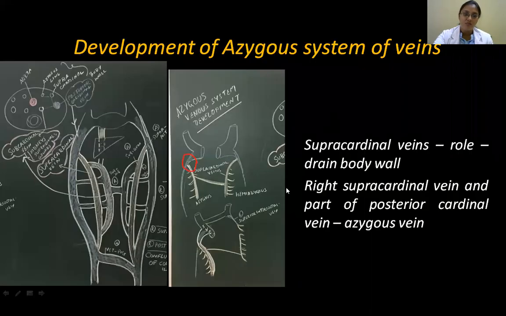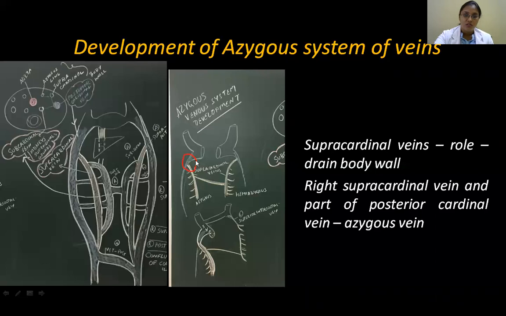Then coming to azygous system of veins. So azygous system of veins normally drains what? Your body wall. So you've got azygous system on your right side and on the left the hemiazygous, accessory hemiazygous. So this comes from your supracardinal veins, because I told you supracardinal ones are the ones which are draining from your body wall, all the intercostal veins coming to it. So here, all the blood to this, here you can see. So this is again joining with posterior cardinal vein, and through common cardinal vein into the sinus venosus.